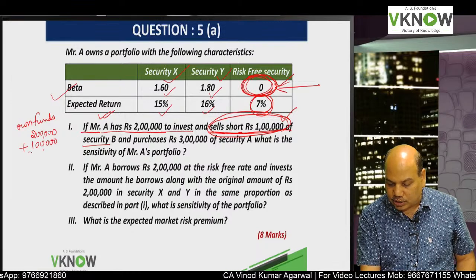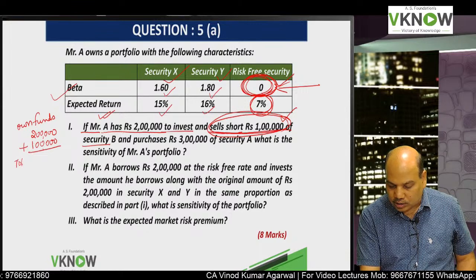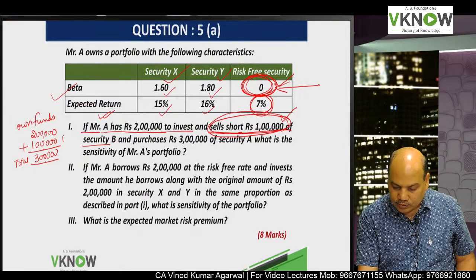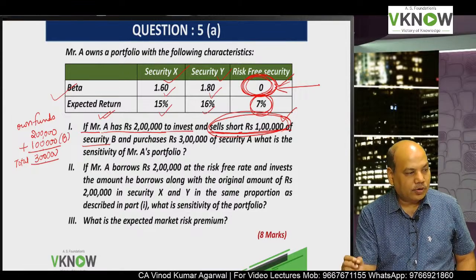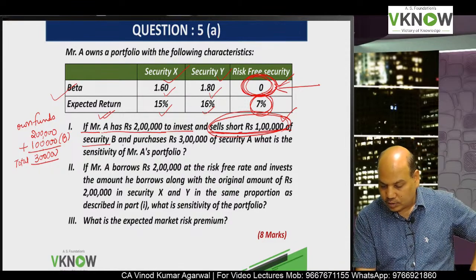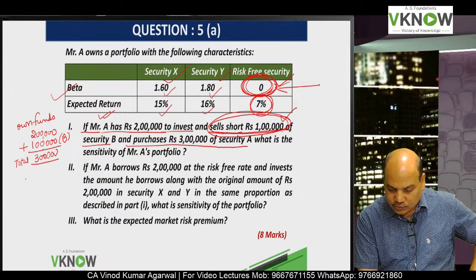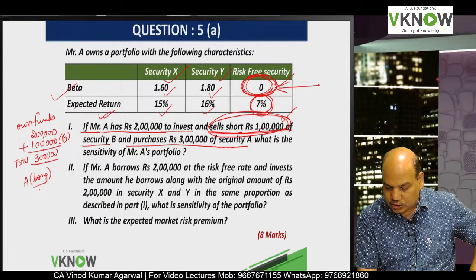So plus 1 lakh. So total amount available with you is 3 lakh, 2 lakh own fund and 1 lakh from short selling B, and purchases rupees 3 lakh of security A. So what is the position on stock A? Long position 3 lakh.